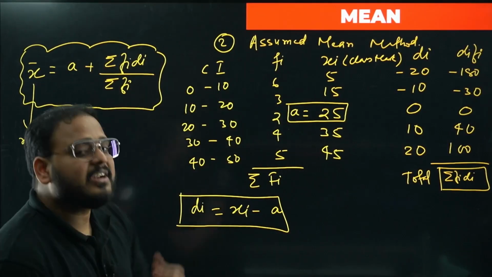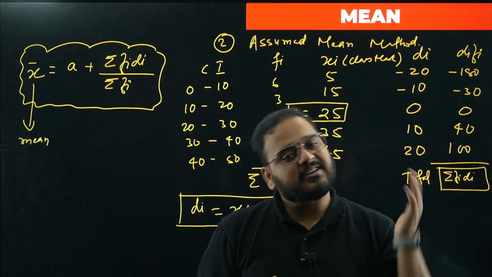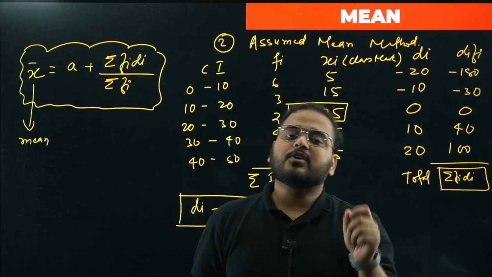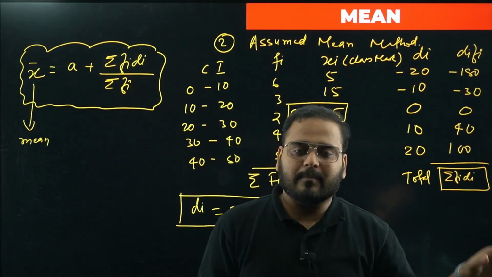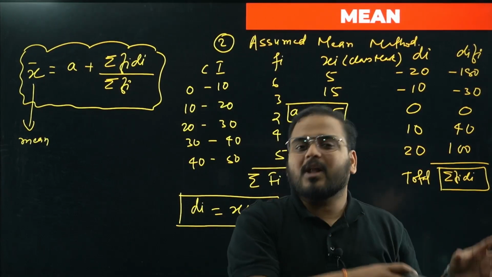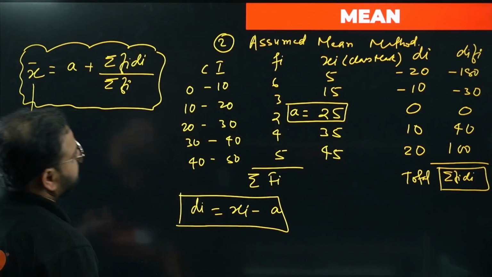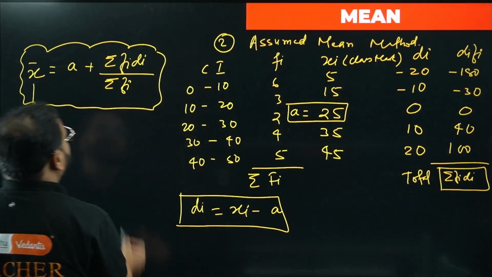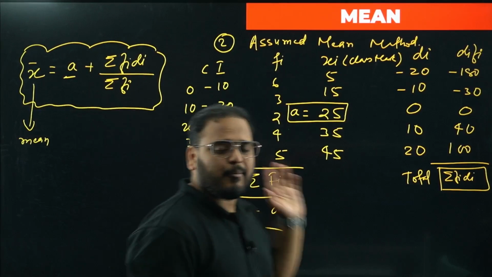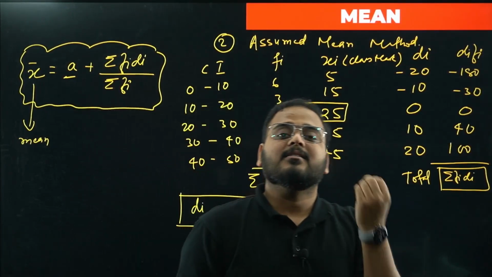Again, sir, what is the need of this method, bacha? The need is to make our calculation easier. Is it a different approach from what we have learned so far in the direct method? No. Whatever you have learned in the direct method, the same approach is there in all the methods, bacha. If you go deep and look at the methods, all of them come from the direct method only. Check out here. Minus a you're doing over here, right? That's why you're adding plus a over here. Correct? So fi xi, same approach is there, bacha. But why are we doing this? Why do we need this? To simplify the calculation.